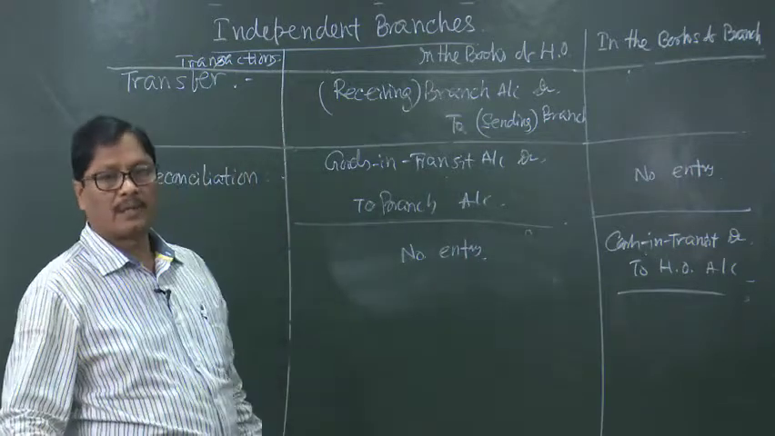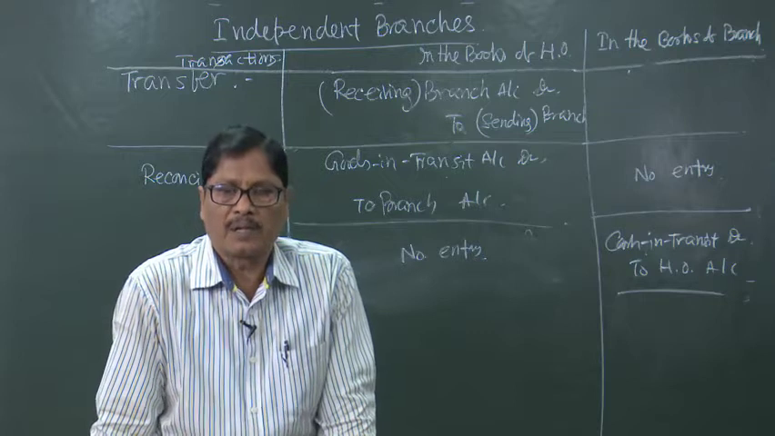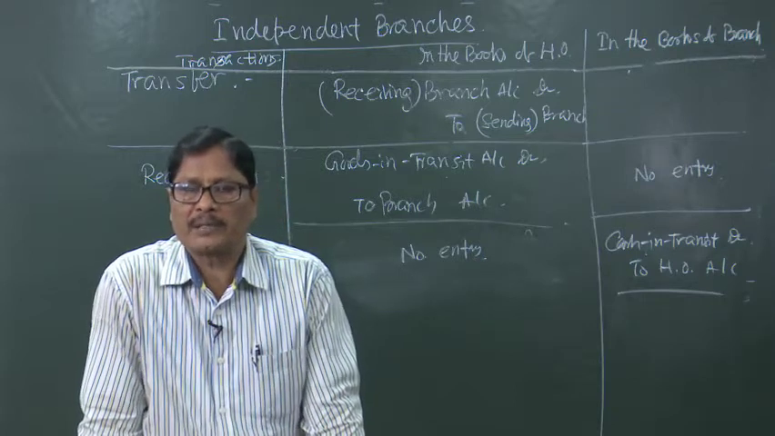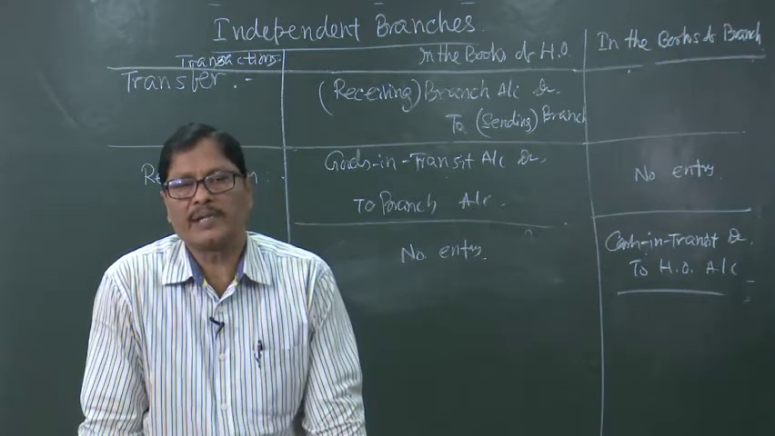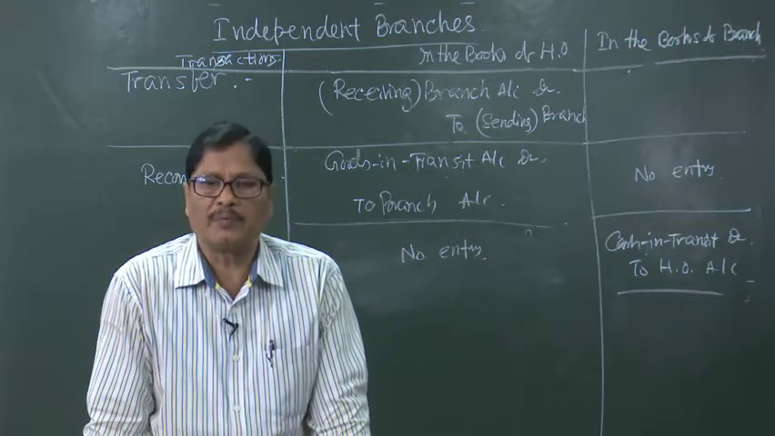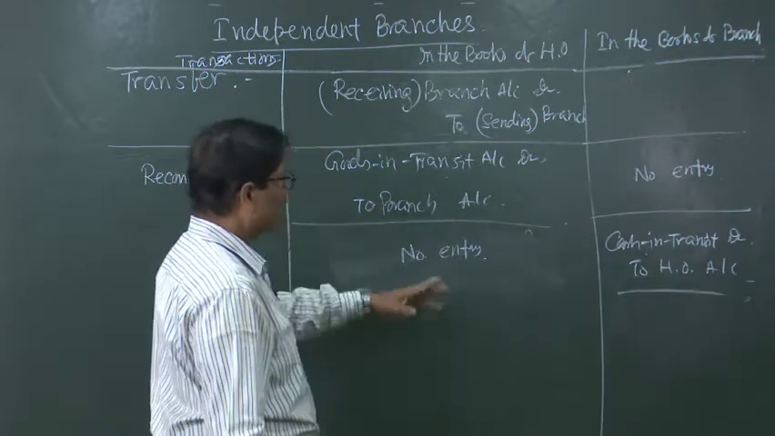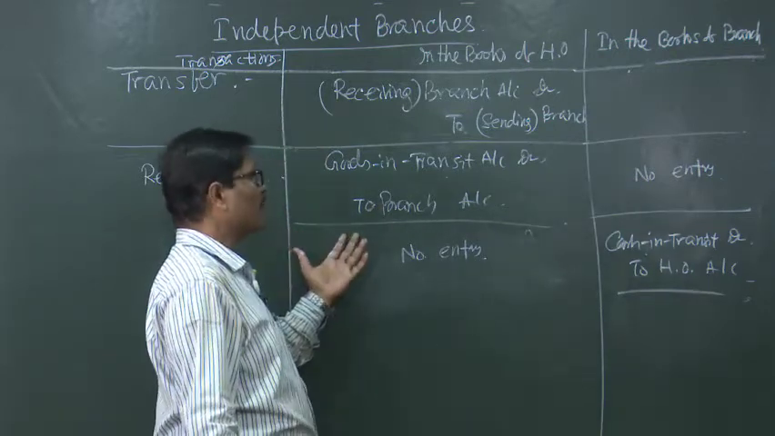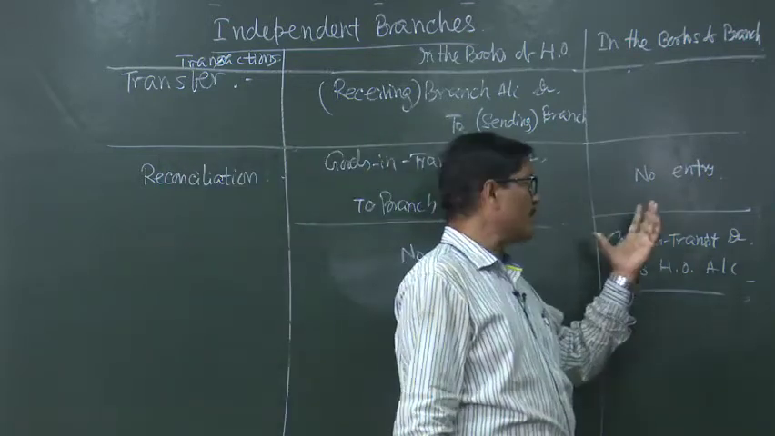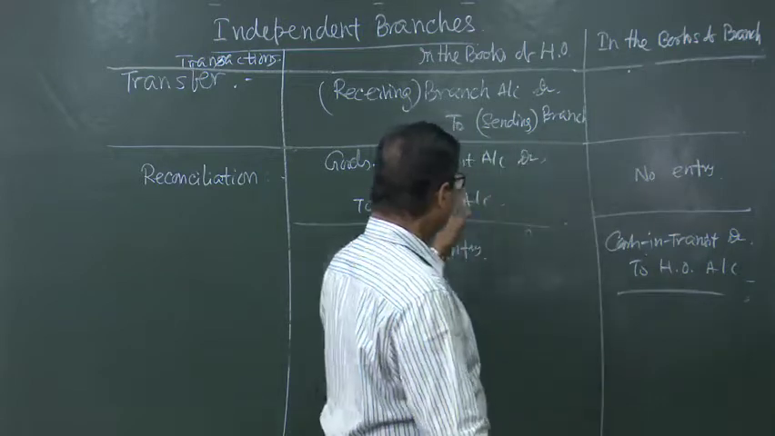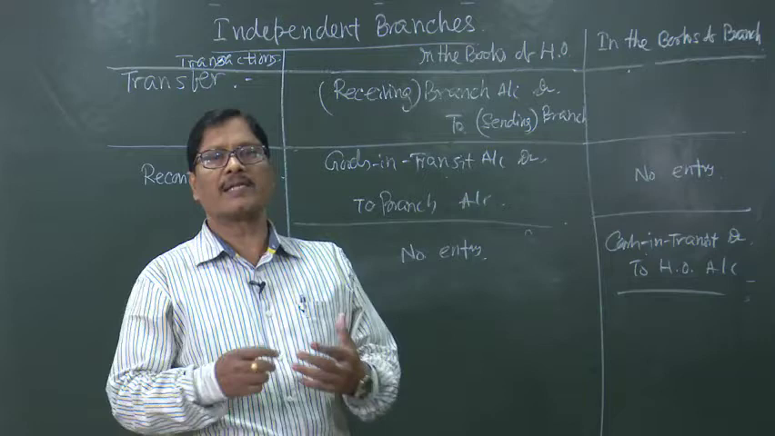If the entry is passed in the books of the head office, there will be no entry in the books of the branch, and if the entry is passed in the books of the branch, then there will be no entry in the books of the head office. Either of them will have to pass the entry. Both goods in transit and cash in transit entries can be passed in the books of the head office, or both can be passed in the books of the branch. One in the head office books, one in the branch also can be done. So, there is no restriction.